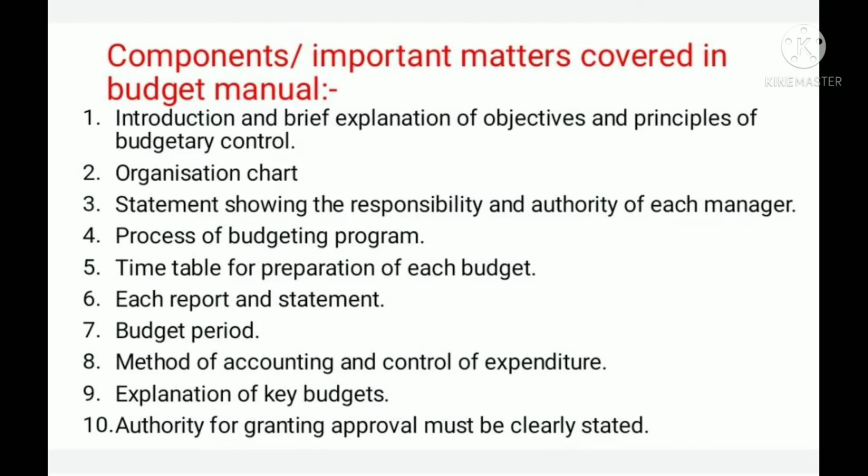Components. Important matters covered in budget manual. Introduction and brief explanation of objectives and principles of budgetary control. Organization chart statement showing the responsibility and authority of each manager. Process of budgeting program. Timetable for preparation of each budget. Each report and statement. Budget period. Method of accounting and control of expenditure. Explanation of key budgets. Authority for granting approval must be clearly stated.